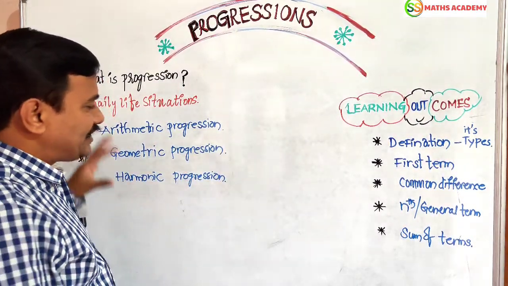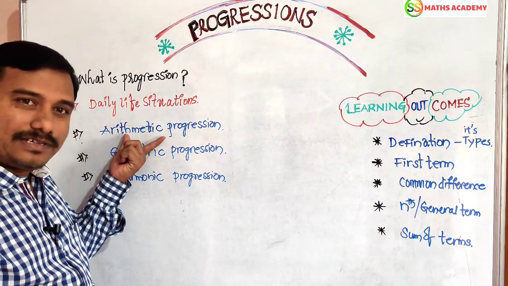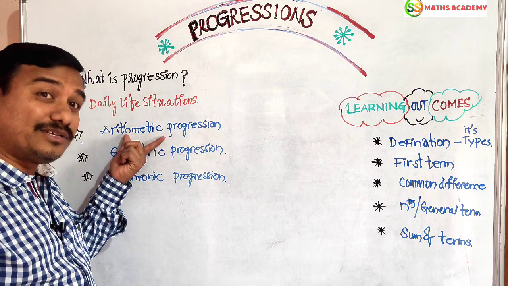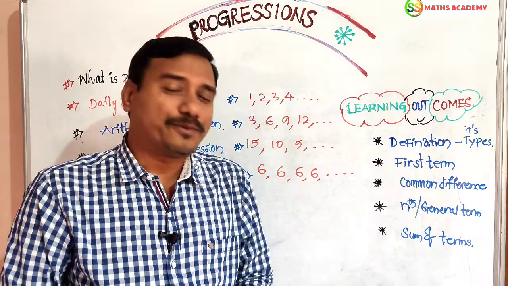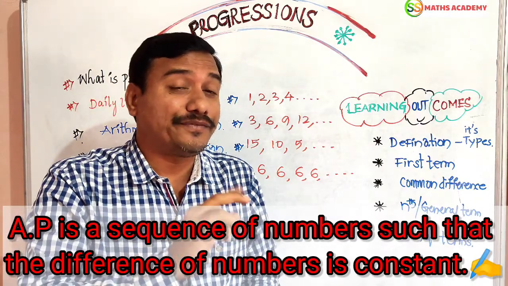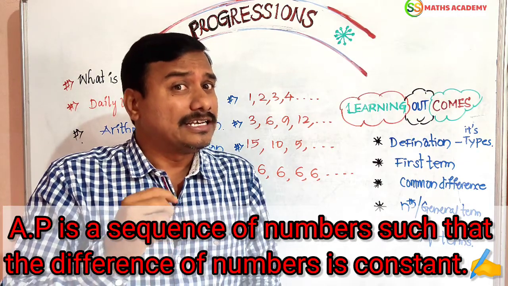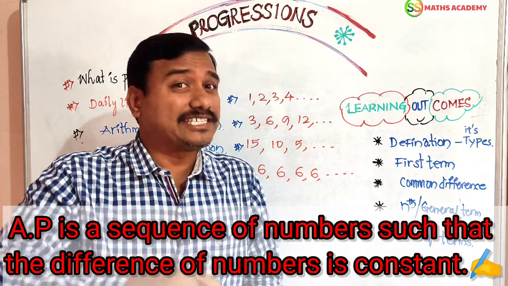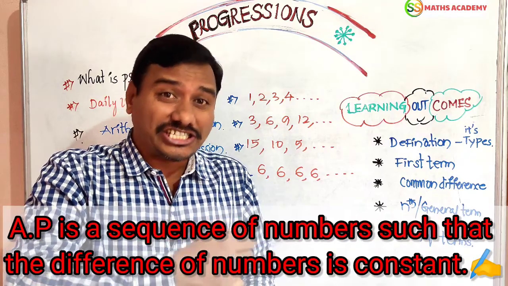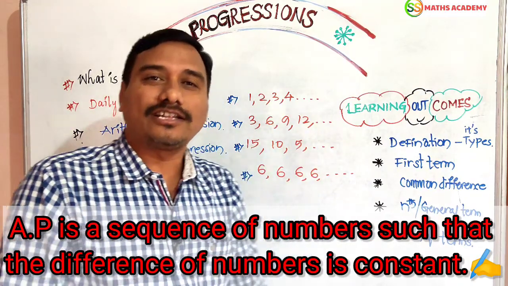Now, in progressions, we are going to discuss today the first part, arithmetic progression. Yes, arithmetic progression is nothing but a sequence of numbers such that the difference of any two consecutive numbers is constant. Once again I repeat that. Arithmetic progression is a sequence of numbers such that the difference of the numbers is constant. That is called arithmetic progression.